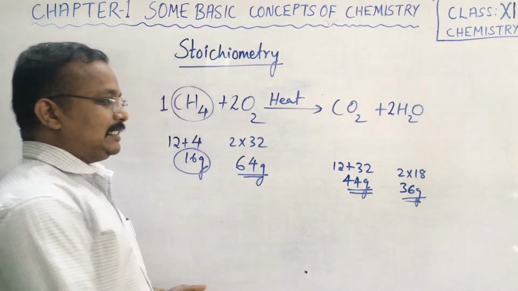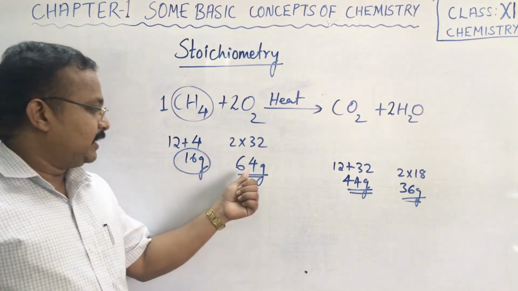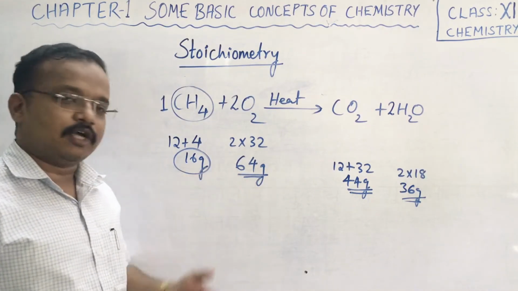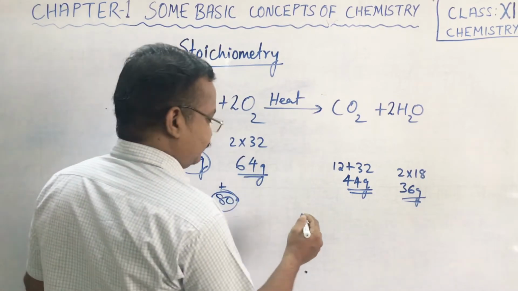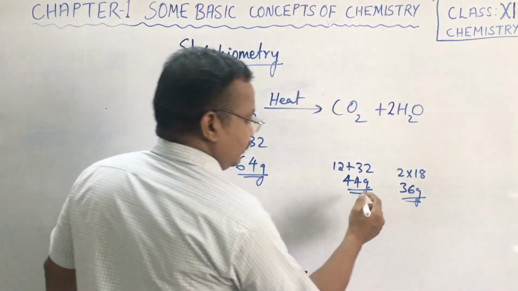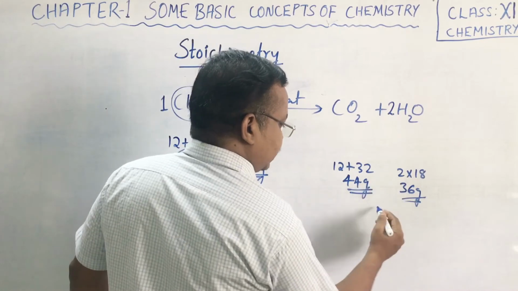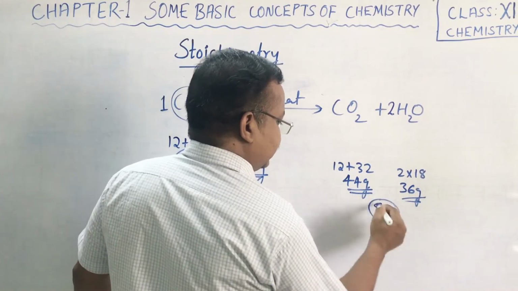Right, children? In all these cases, now you see 64 plus 16, how much does it come to? 80 we get here, and 44 plus 36 also gives 80.